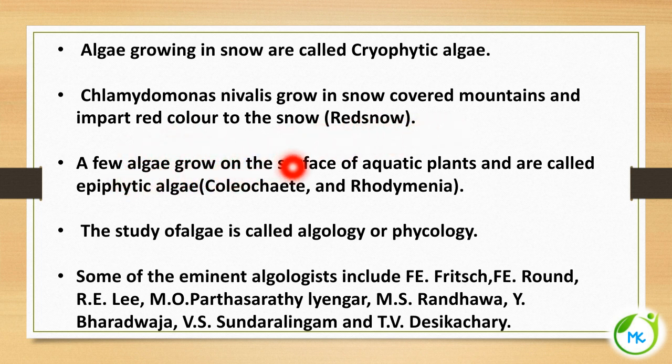A few algae grow on the surface of aquatic plants. When an alga grows on another plant, it is called epiphytic; epi means above, phyte means plant. Since it grows over another plant, it is referred to as epiphytic algae. Examples are Coleochaete and Rhodymenia. The study of algae is called algology, otherwise referred to as phycology. And here are some names of eminent algologists.